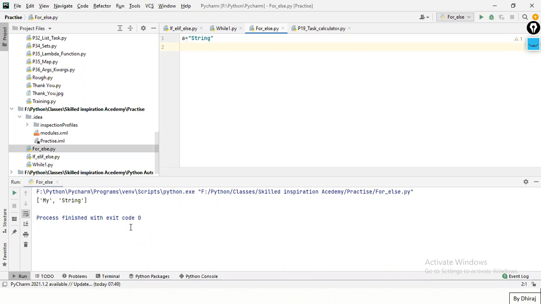I'm sure that we have studied that. Guys, it is important while learning for loop, so revise yourself. I'm writing this: b equal to list of a.